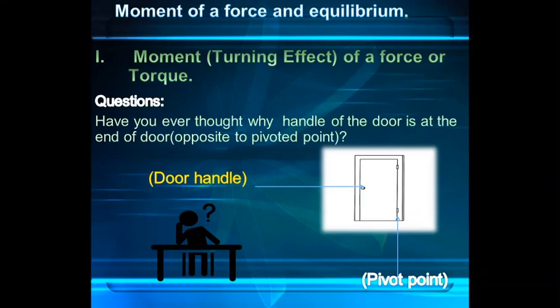Friends, in daily life we open a door or cupboard, but have you ever thought why the handle of a door is at the center of the opposite side of the pivoted or attached part? So as you can see in this example, this door is attached over here, or we can say this is the pivoted point, and its handle is exactly on the opposite side of this pivoted point. Why so? Have you ever thought?